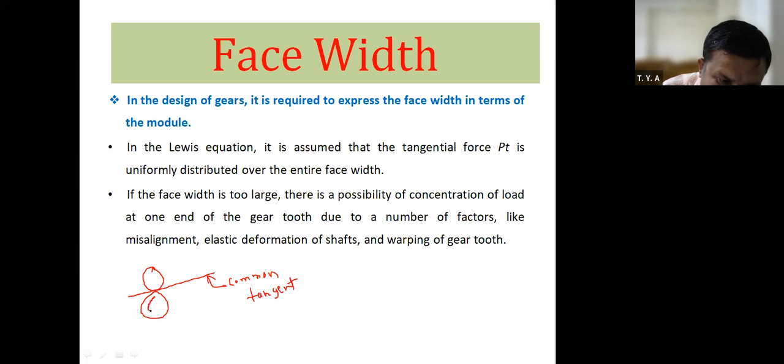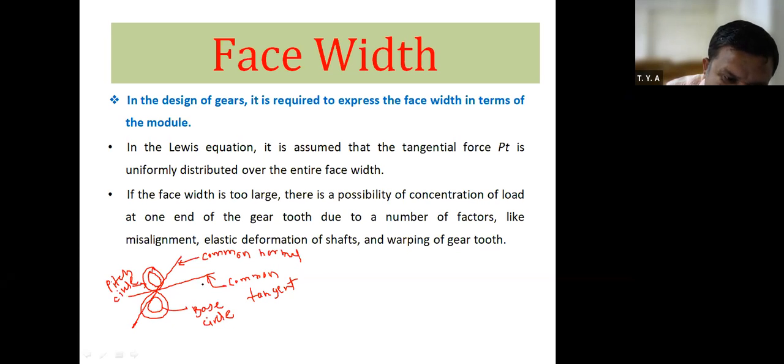There is another circle in between the pitch circles. That is known as the base circle. Therefore, another tangent line is there that is tangent to the base circle. This is the base circle. This is known as the pitch circle. Now this line is known as the common normal.